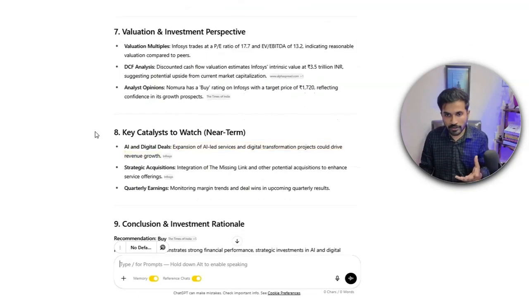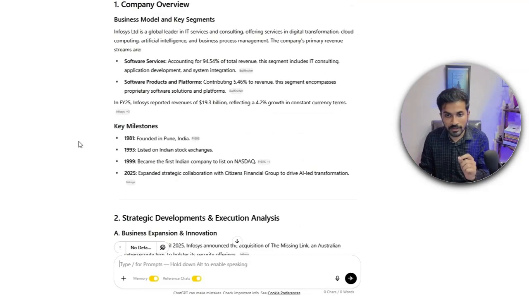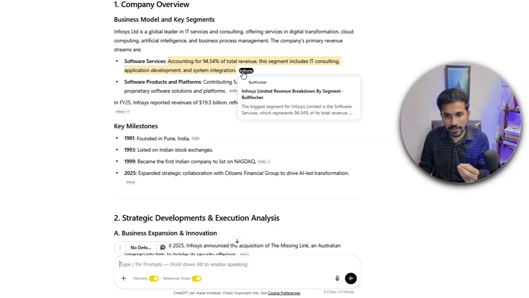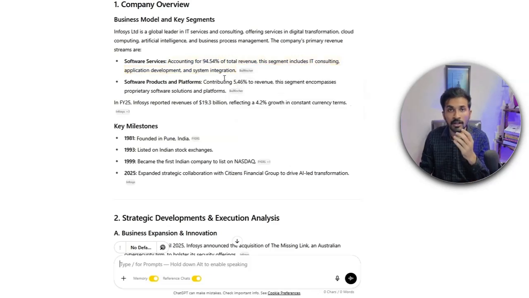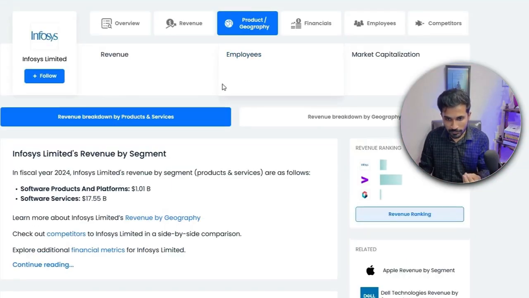And the most important thing is that it doesn't just give you a very generic summary, but it gives you all the significant details along with the source for that information. So for now, it says that software accounts for 94.54% of the total revenue. Then there is a clear article linked to it, which I can click, and then I can go and refer to where that information is coming from.